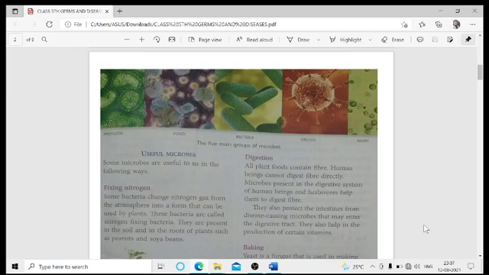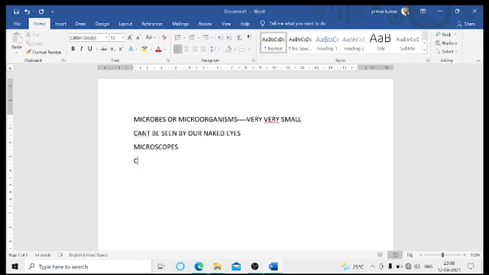nitrogen is the majority component of our atmosphere. If we talk about the composition of air, we have 78% nitrogen in our atmosphere, followed by 21% oxygen, and the remaining 1% is other gases, like hydrogen, helium, carbon dioxide, and various other things.